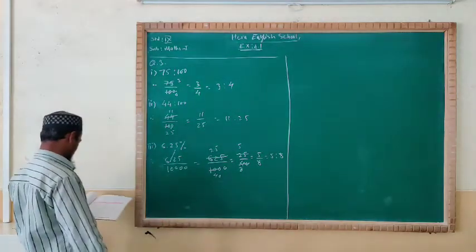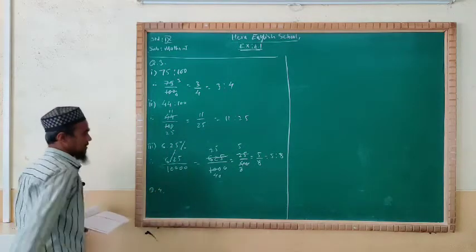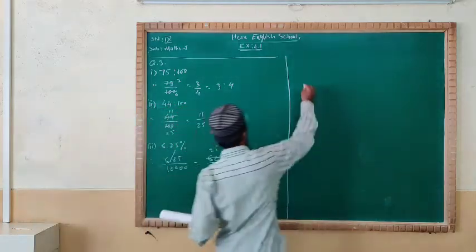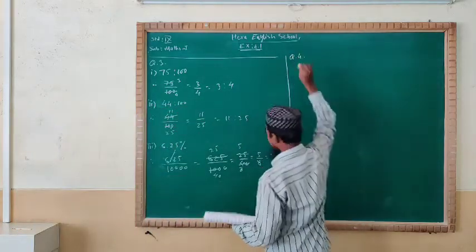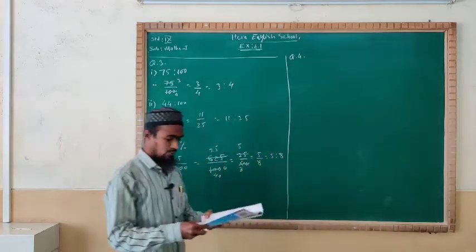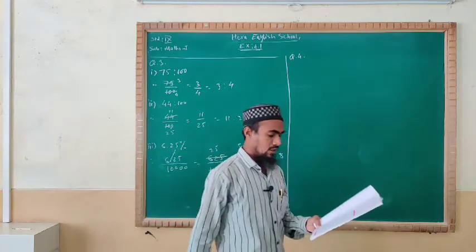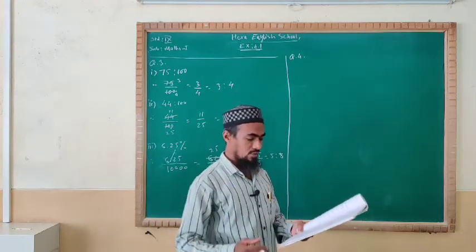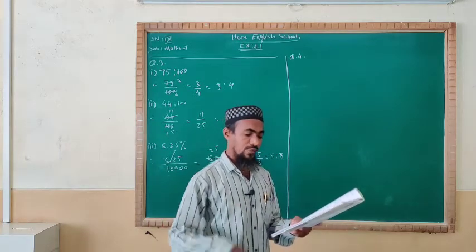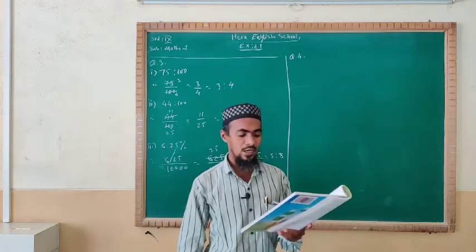Now I am going to explain the 4th one. See question number 4 very well. What are we given? 3 persons can build a small house in 8 days. 3 persons can complete building that house in 8 days. To build the same house in 6 days, how many persons are required?